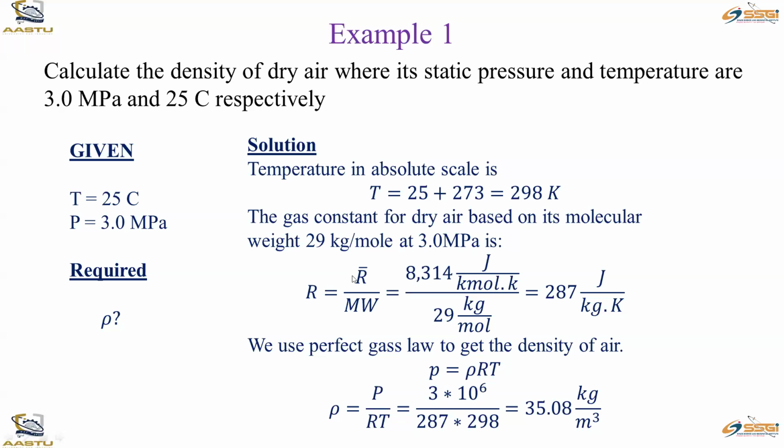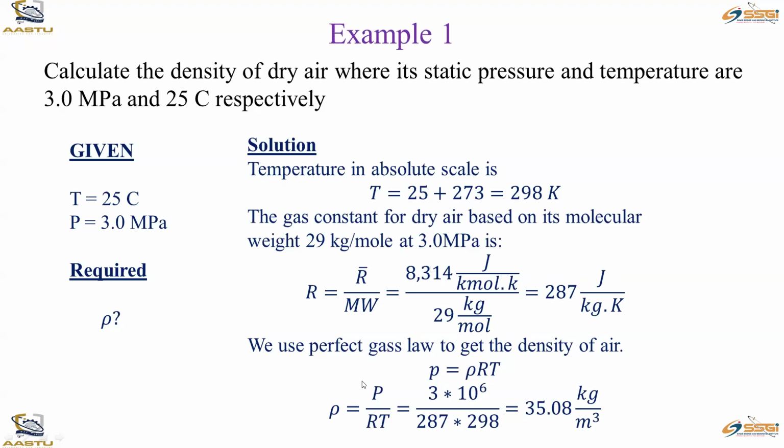So R is equal to R bar divided by molecular weight. MW is molecular weight. R bar is given as 8,314 joule per kilomole Kelvin. That is for the air. Therefore, by calculating that, we can get 287. So this 287 is the gas constant R for air.